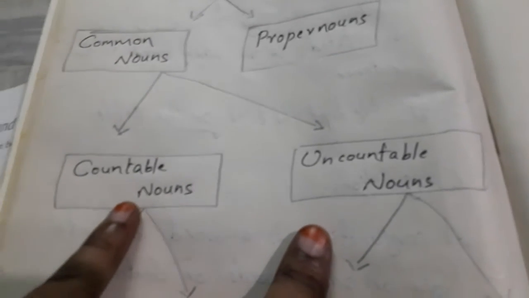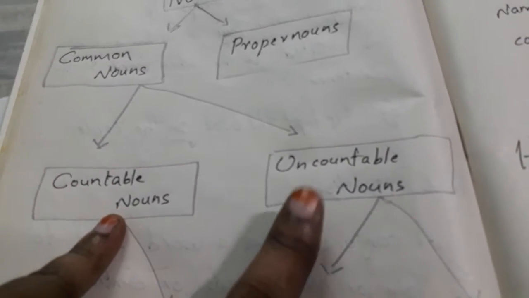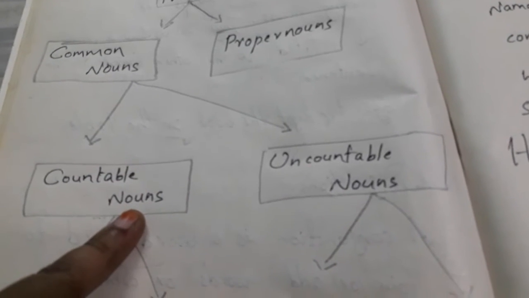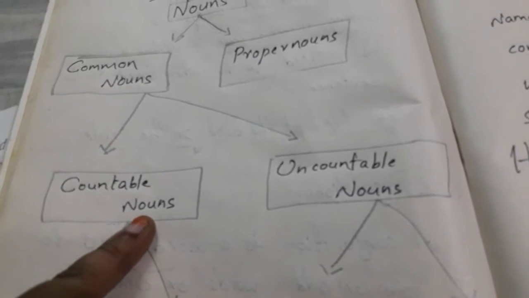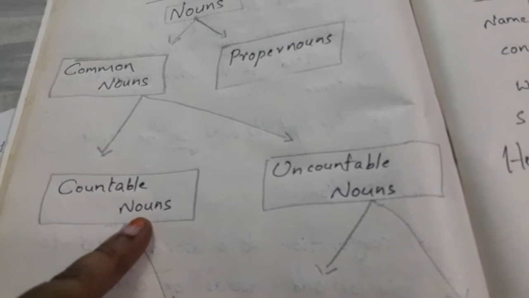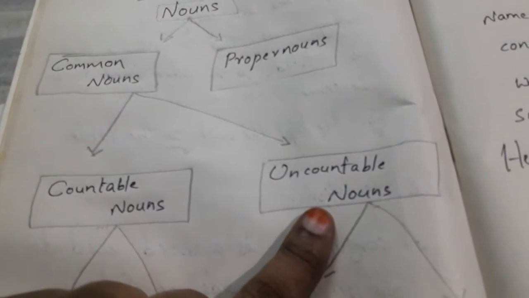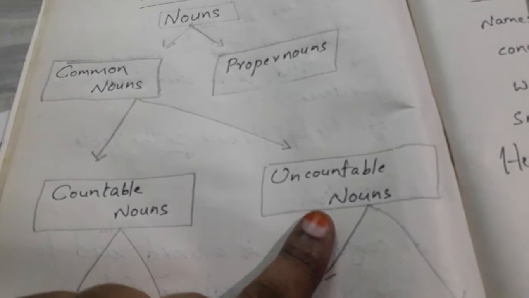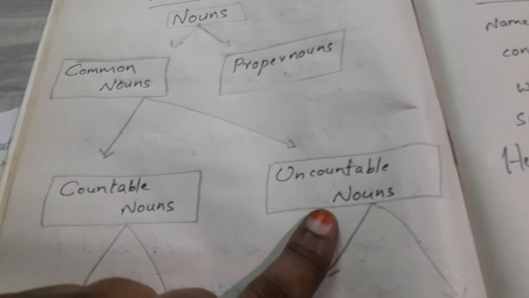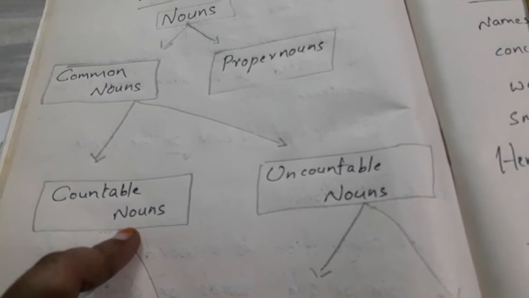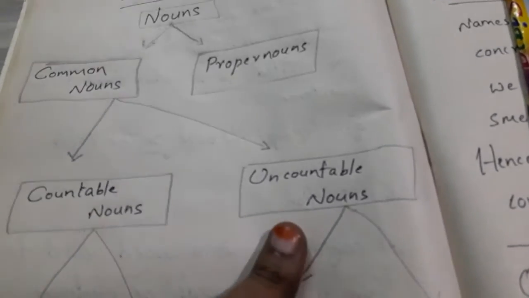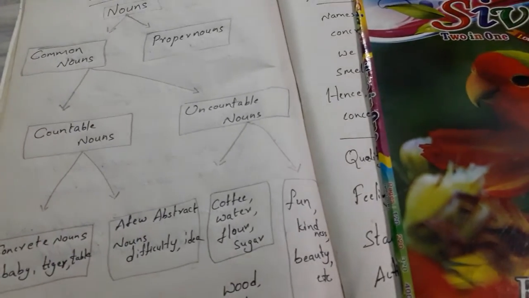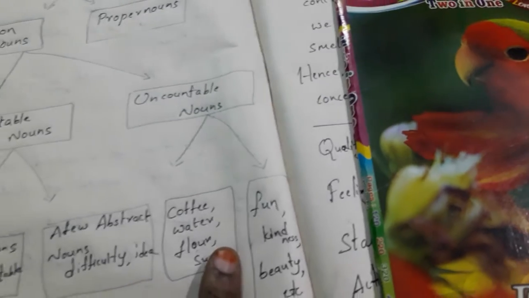So common nouns are divided into two: countable nouns and uncountable nouns. The nouns which we can count are called countable nouns. What are uncountable nouns? Those which we cannot count. The nouns which cannot be counted are called uncountable nouns. And these countable nouns have two kinds and uncountable nouns also have two kinds.